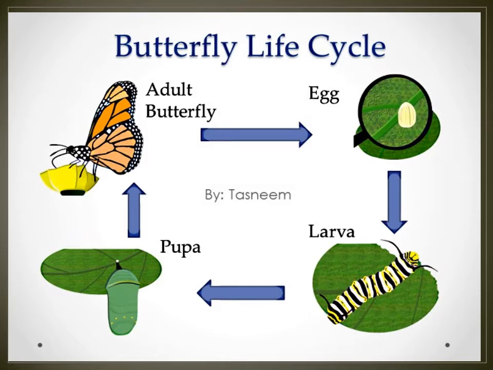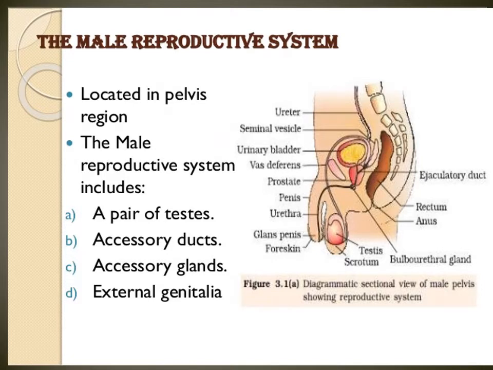This is the life cycle of butterfly. These are metamorphosis processes, changes in physical form. First, life cycle of frog. Next, life cycle of butterfly.